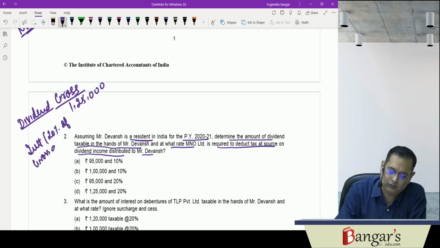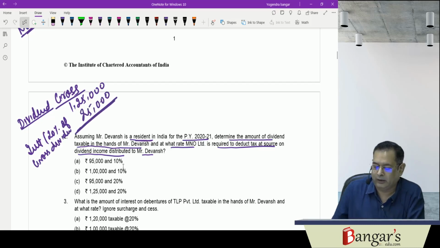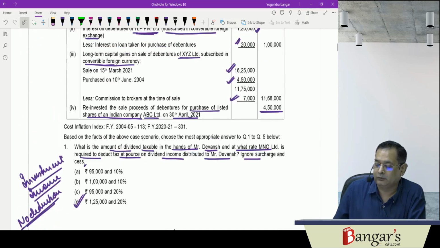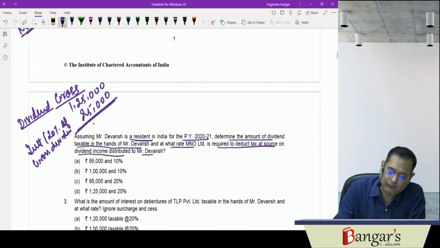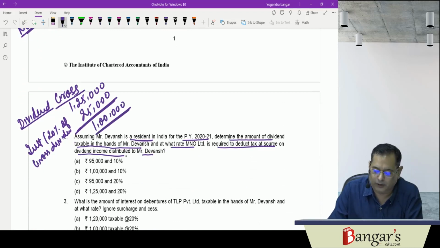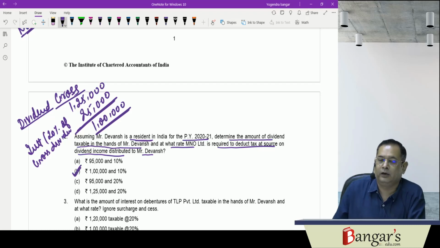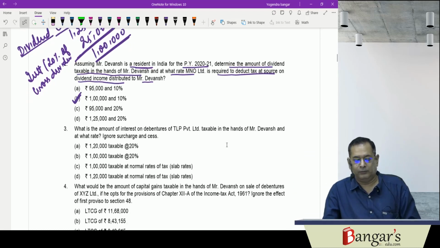So here the deduction will be admissible to the extent of 25,000 rupees. The maximum interest deduction will be 25,000 rupees. So 1 lakh rupees will be taxable, and the tax is required to be deducted at source at the rate of 10%. The rate of TDS under section 194 is 10%. So the answer in this case will be B.